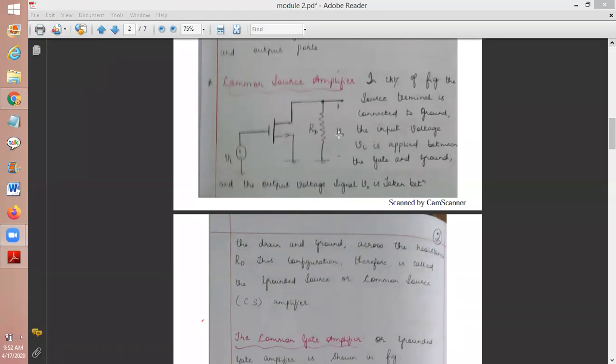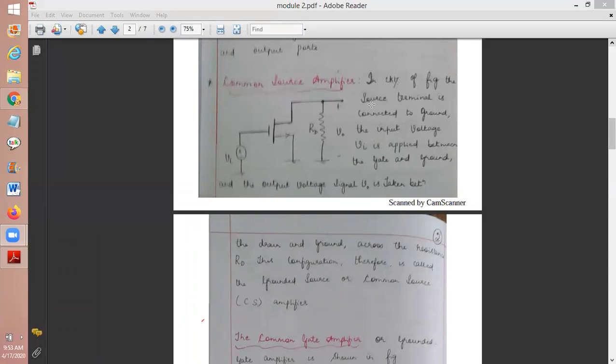From where do we take the output V0? Which terminal is this? Drain. Yes, drain and source. So very, very important: in the common source amplifier, the source terminal is grounded. The source is between the input and output. Vi is the input applied between gate and source. V0 is the output taken between drain and source.